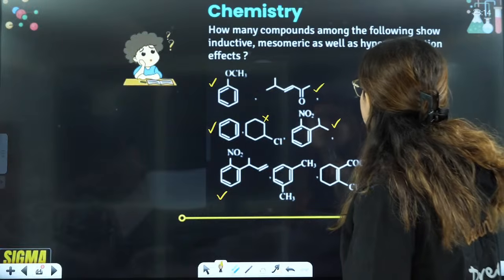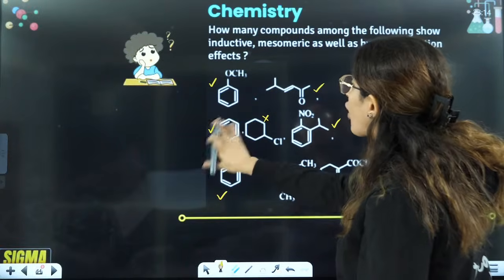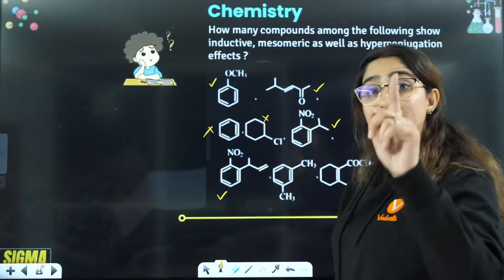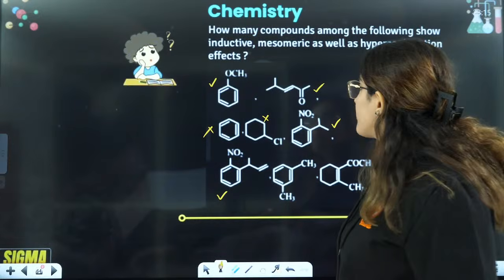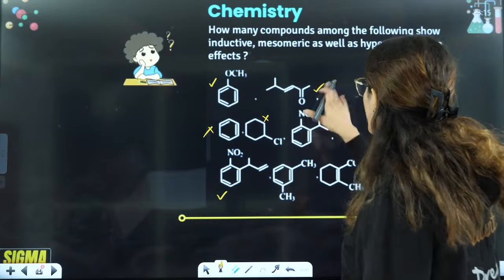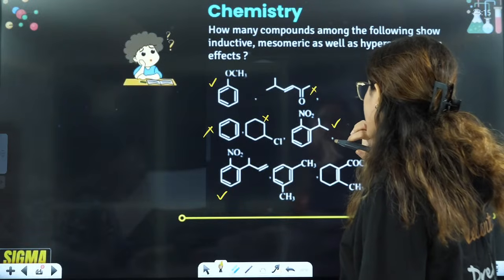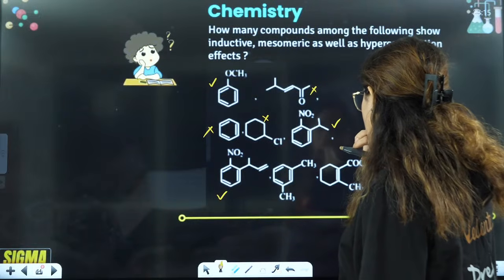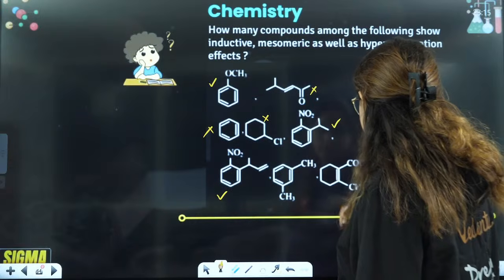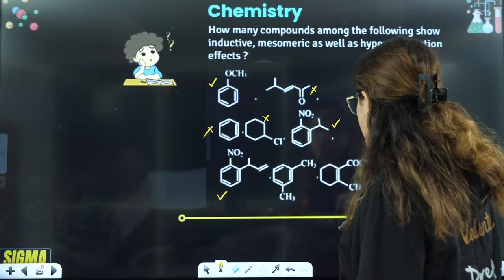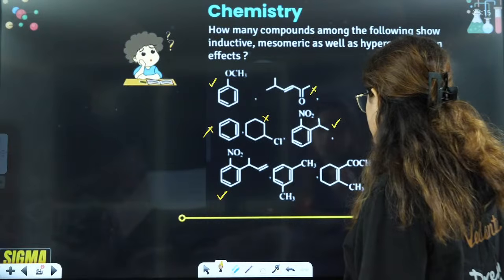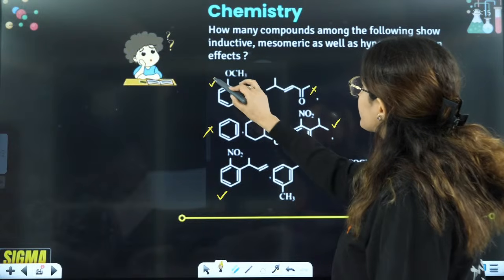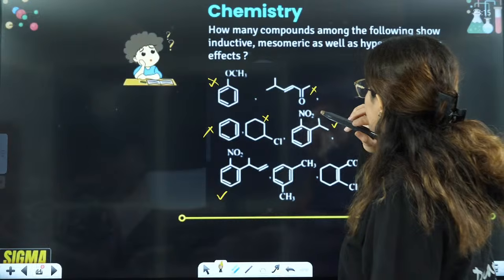Achha, they are specially saying that which will show mesomeric. They are not talking about resonance here. So this benzene also does not show any kind of mesomeric. Benzene shows resonance. It does not show you mesomeric effect here. Right? This also shows you resonance. It does not show any kind of mesomeric effect. Right? This also shows hyperconjugating structures. If you see, it is not shown by this one. Hyperconjugating structure is not shown by this one.